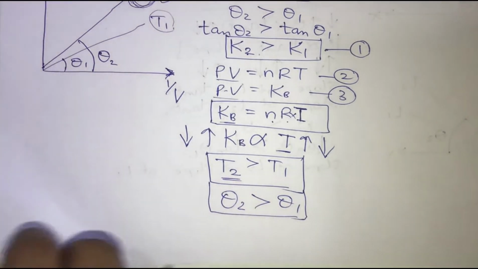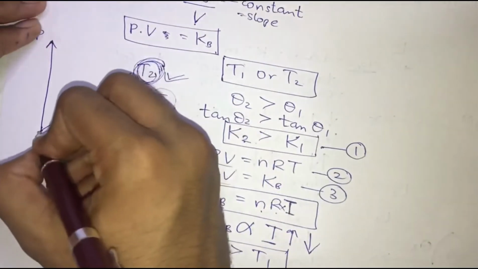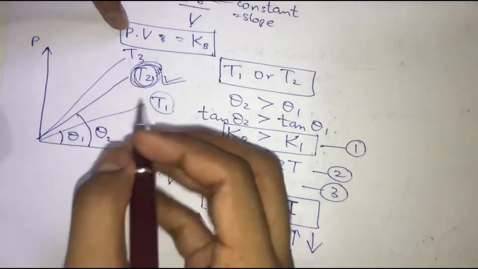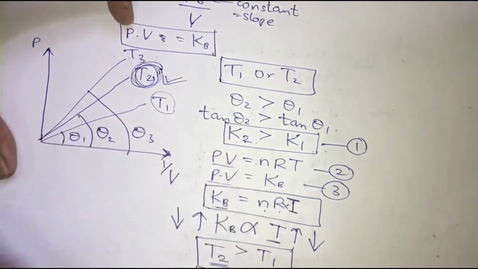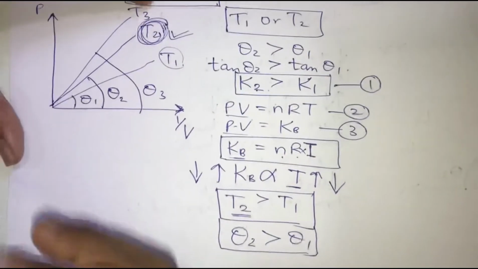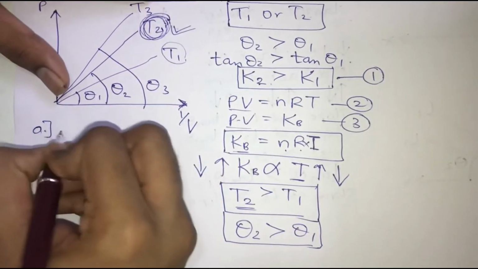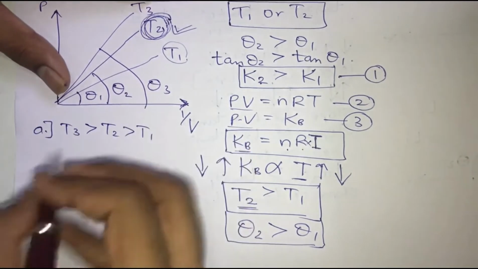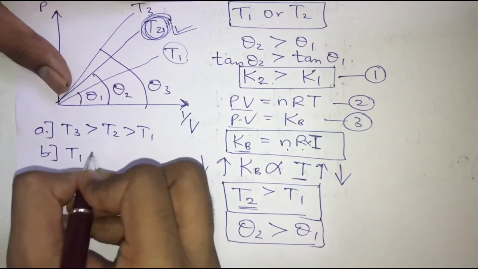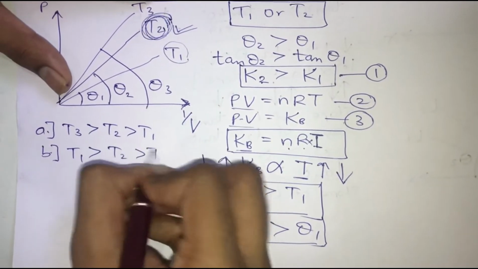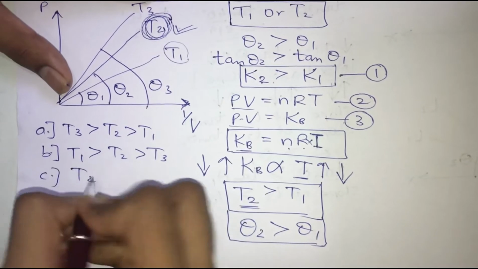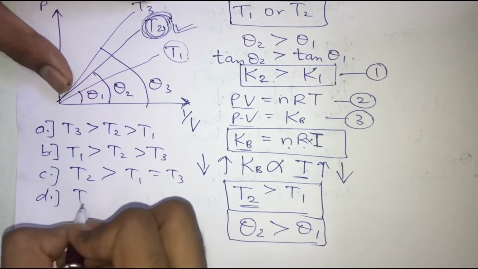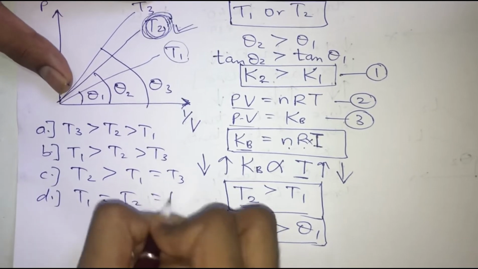Okay, so now let us understand, if in the exam they give us one more graph at constant temperature. So if they keep the temperature constant at T3, and suppose this is making an angle of theta 3 over here. So now they have given us 4 options that tell us which one is correct. T3 is greater than T2 is greater than T1, or the B option, that is nothing but T1 is greater than T2 is greater than T3. The C option tells us that T2 is greater than T1 is equal to T3, and the D option tells us that T1 is equal to T2 is equal to T3.